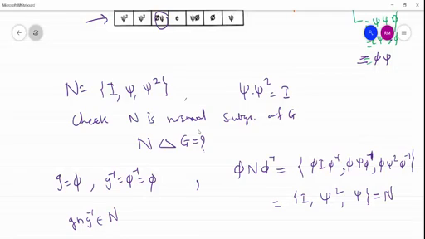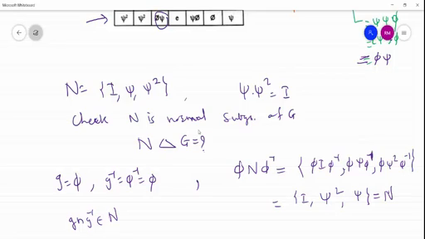You can take psi, any element in G, pre-multiply and post-multiply by its inverse, and take any element in N. If that is contained in N, then N is normal.